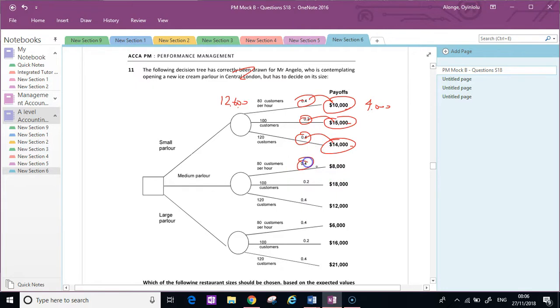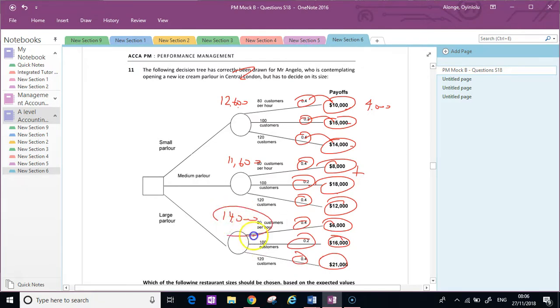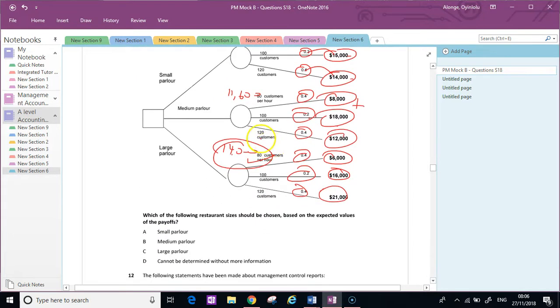Do the same thing again: 0.4 times 8,000, plus 0.2 times 18,000, plus 0.4 times 12,000 gives you a total here of 11,600. And we do exactly the same thing here, 0.4 times this, 0.2 times this, 0.4 times this, and we get a total here of 14,000. So we can see this is definitely the highest expected value if we work on averages. So we're going to go with this one, 14,000. Let's look at the number, and that's the large parlor. So 14,000 is what we should go with.